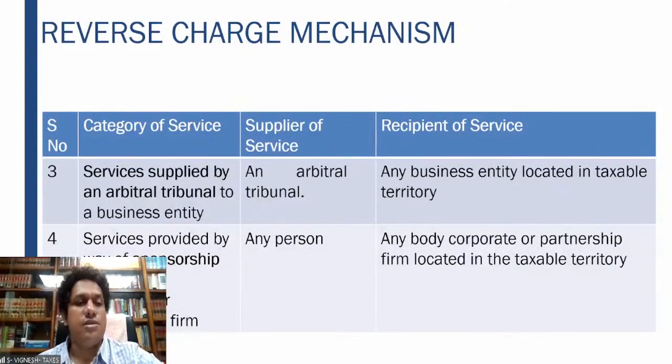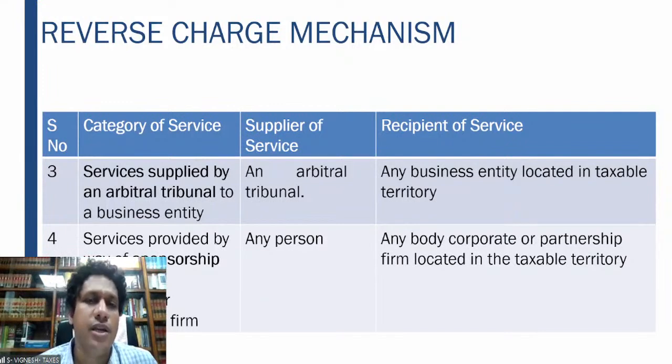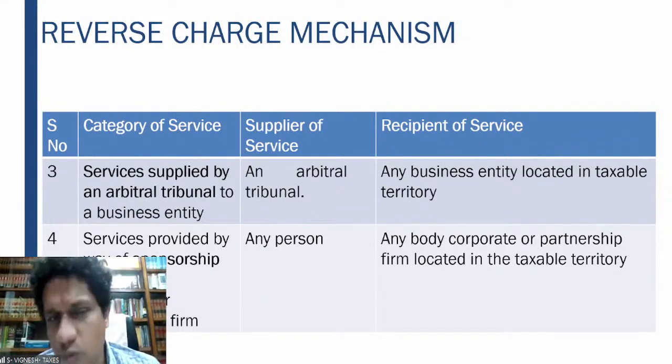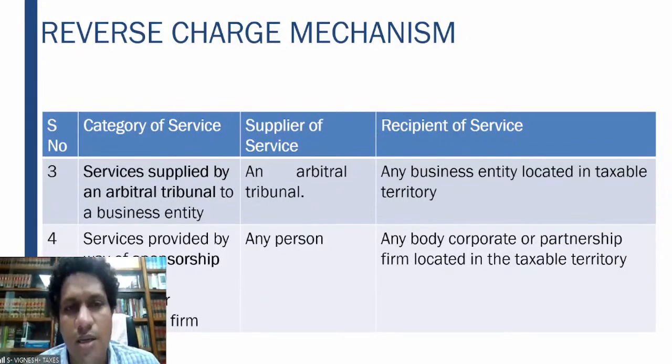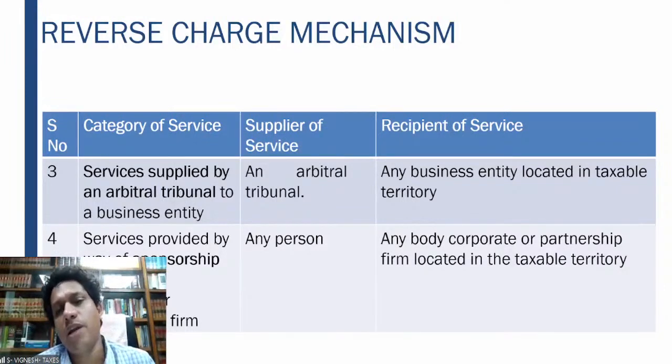Third one, the services supplied by an arbitral tribunal to a business entity. When I say arbitral tribunal, it means a court which is instituted for the purpose of settling disputes between two or more parties in any business entity. So where the supplier of service is the arbitral tribunal, which is a legally constituted quasi-judicial authority, and the recipient of service is any business entity, the reverse charge mechanism is applicable.